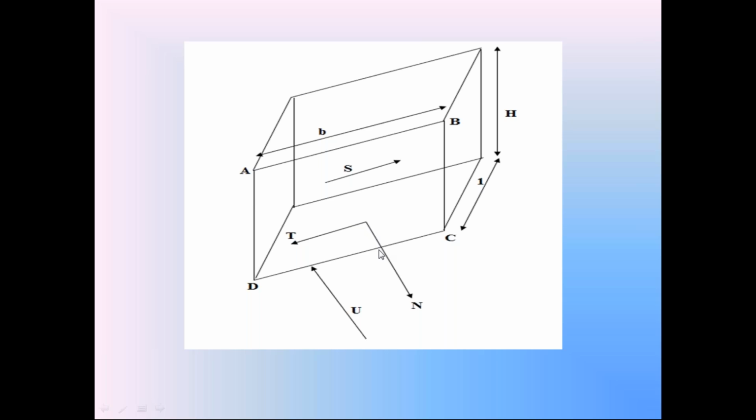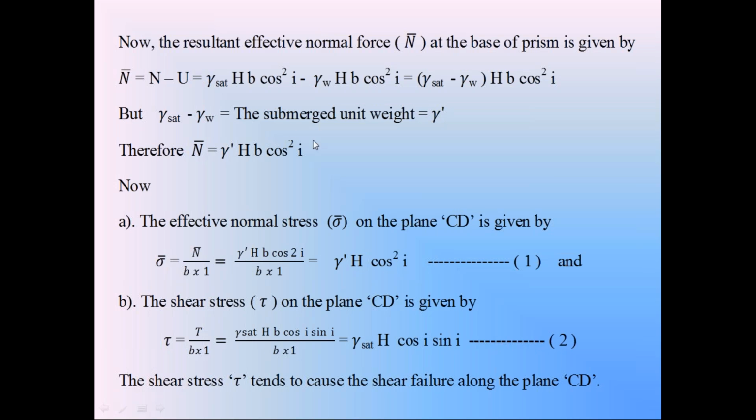One is the total normal force N. Next one is the pore water pressure normal force U. Now by using these two normal forces, we can calculate the effective normal force on the surface CD. Effective normal force is N dash. That effective normal force is equal to total normal force N minus the pore water pressure normal force U. N minus U is the effective normal force on the surface CD.